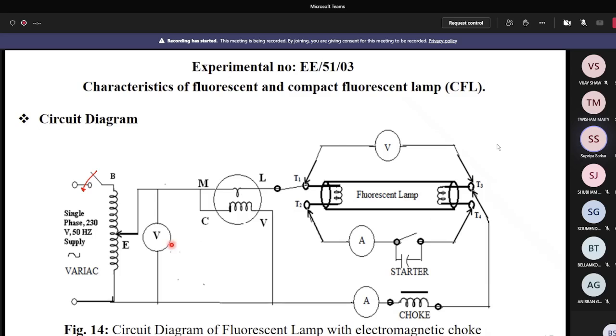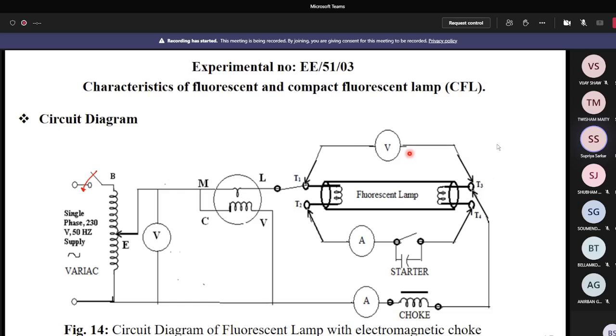Okay, so what you see? If you increase the voltage, you can get the voltage at this voltmeter, say it is 230 volt. But here you can get only 100 volt, so you cannot achieve 110 volts. Ultimately you have to achieve the rated voltage of the fluorescent lamp. The fluorescent lamp is rated at voltage and wattage, so it is 100 volts. You have to achieve 100 volt, which is basically read by this voltmeter. Is it clear to everybody?